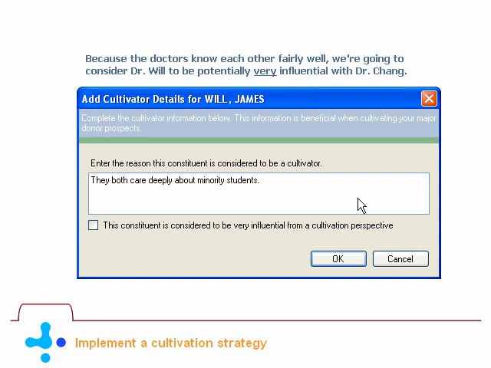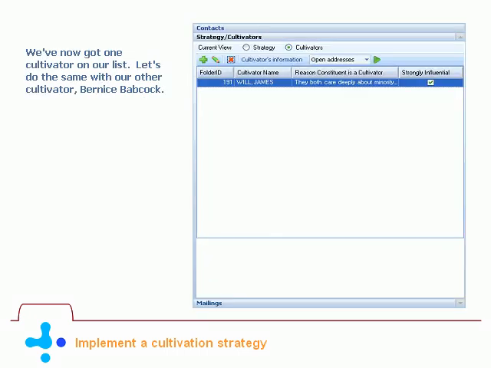Because the doctors know each other fairly well, we're going to consider Dr. Will to be potentially very influential with Dr. Chang. We've now got one cultivator on our list. Let's do the same with our other cultivator, Bernice Babcock.